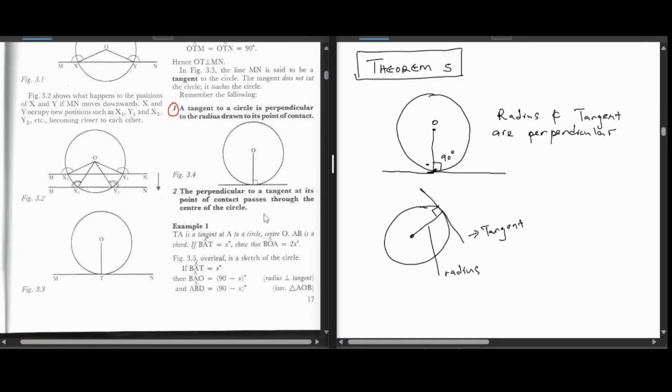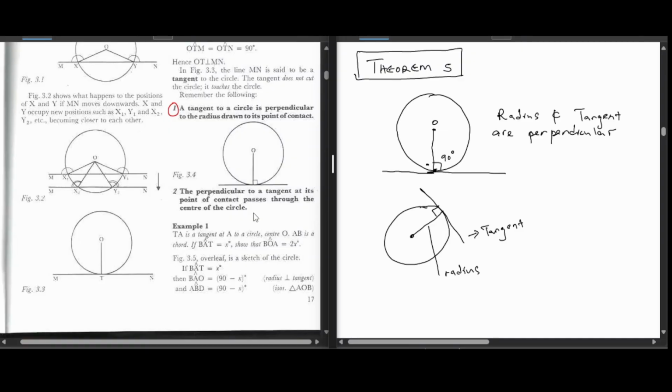Okay? The perpendicular to a tangent at its point of contact passes through the center of the circle. This is a reinterpretation, a rewrite of theorem number 5. And let me emphasize again, the wording, the jargon does not matter. How to apply it matters. So either you think about it as the tangent of a circle is perpendicular to the radius drawn to its point of contact.